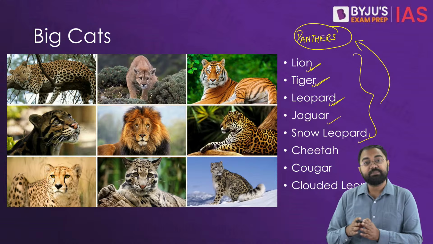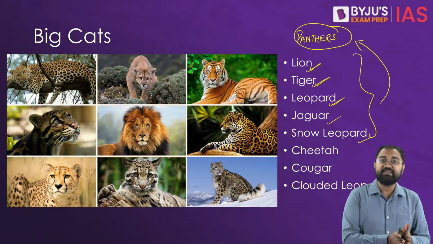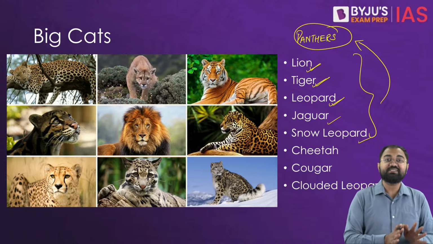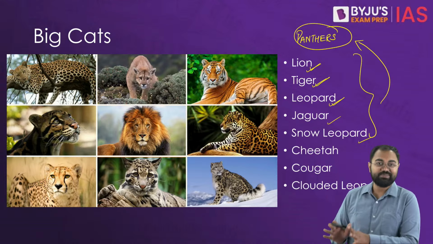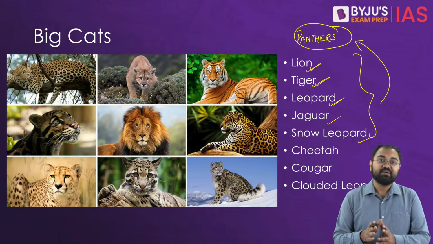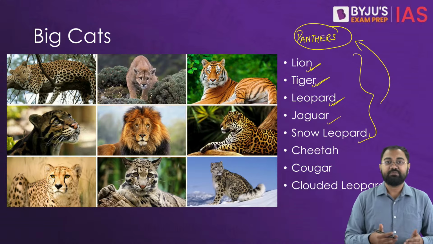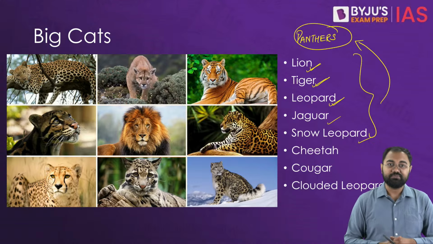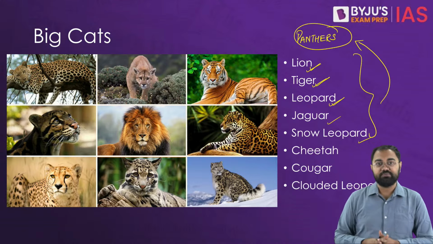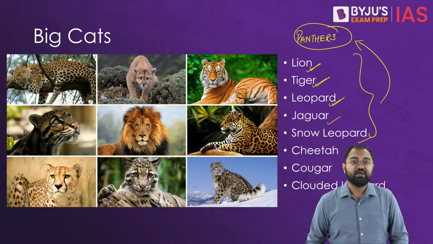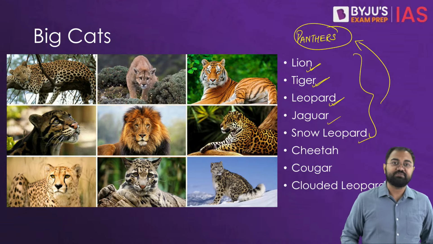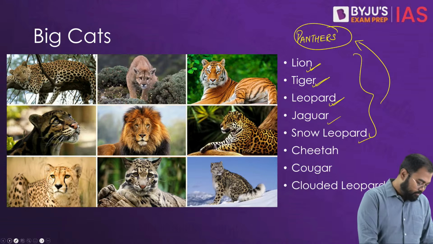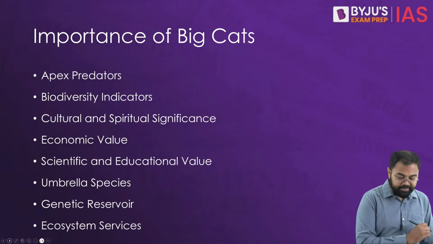And then apart from the panther genus, there are some outside species which are also called big cats, such as cheetahs. Cheetahs are not called panthers. They are outside the panther genus, but they are also counted here. Then you also have the cougars or pumas, if you have heard of them. They also become a part of it. And then you also have the clouded leopards, which are also counted. So overall, there are all these different species which are called big cats.